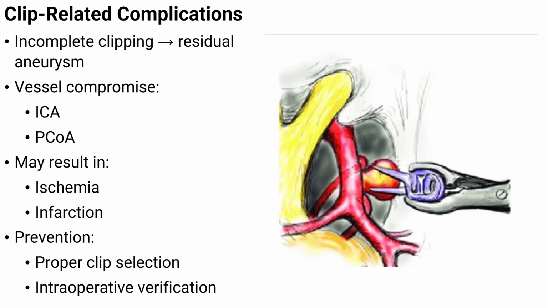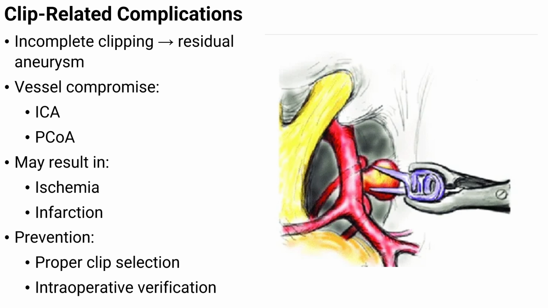Another issue is vessel compromise, which means nearby arteries are unintentionally narrowed or affected by the clip. This may involve the internal carotid artery or the posterior communicating artery, both of which are essential for brain blood supply. When their flow is reduced, the effect can be significant and immediate. When blood flow is reduced, the brain tissue may suffer from ischemia, which means it is not getting enough oxygen. If the reduction is severe or continues, it may progress to infarction, where brain tissue becomes permanently damaged. These outcomes can lead to lasting neurological deficits, depending on the affected area.